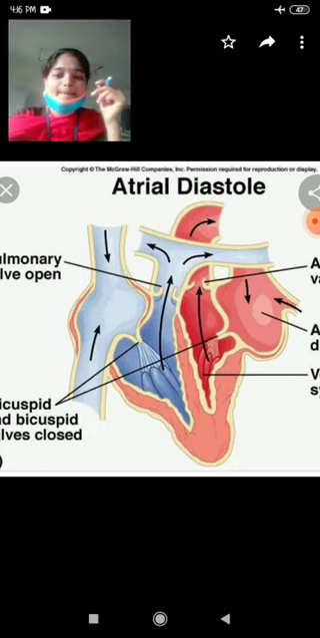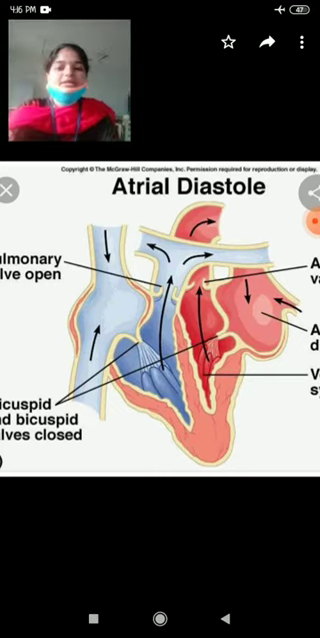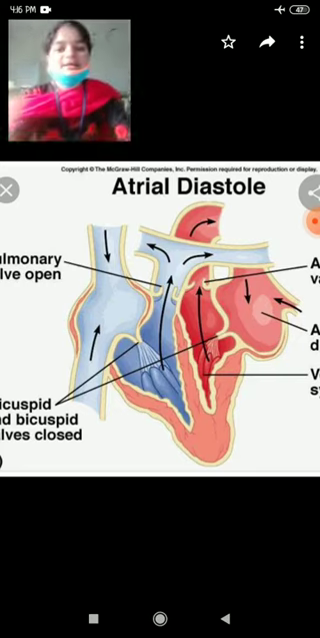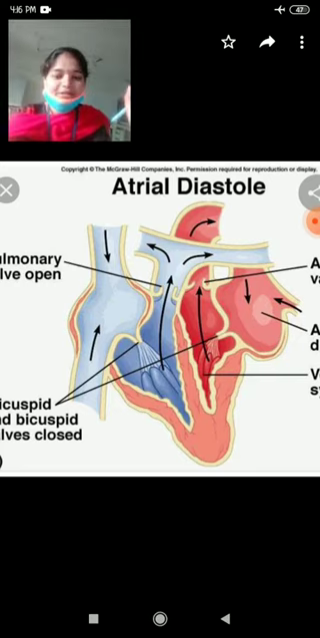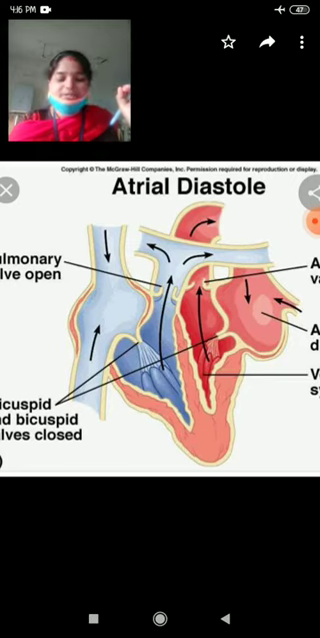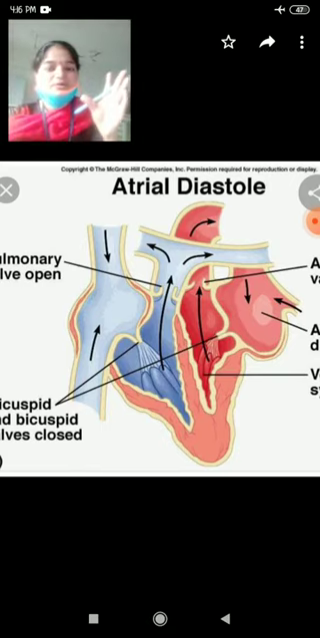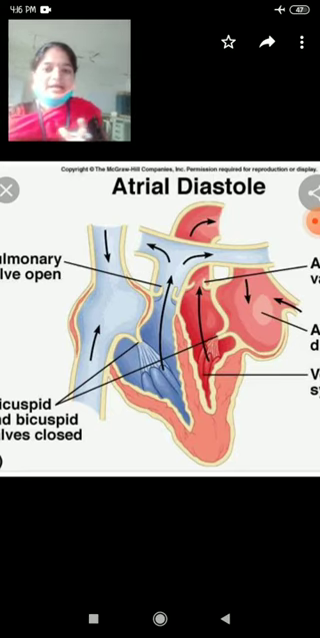First, see about the atrial diastole. Already I told you what diastole means. Diastole means relaxation, systole means contraction. During this atrial diastole, the auricles are in a relaxed state, and their cavities expand. At the time of diastole, auricles are relaxed and their cavities are expanded.